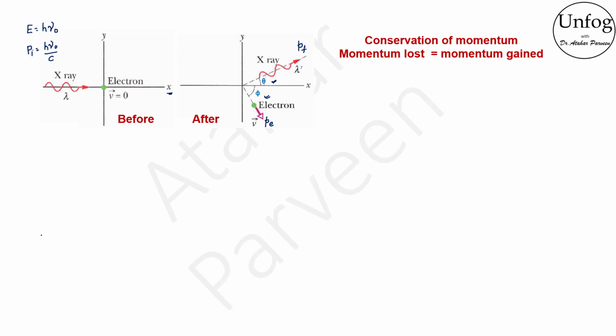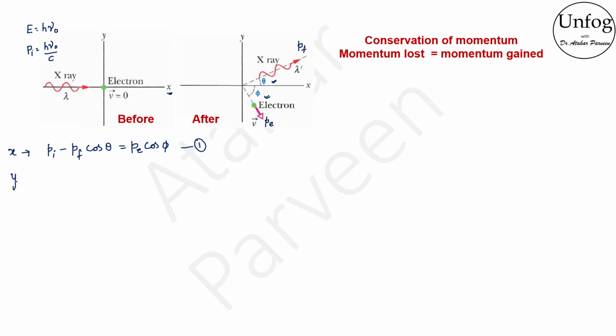So, along our x-axis, what can we write for the momentum lost by the photon? It will be the initial momentum minus the final momentum having the horizontal component cos theta, and this should be equal to the momentum of the electron with that angle, cos phi, because we are talking about the horizontal component. Now this will be along the x direction. Let this be our equation 1.